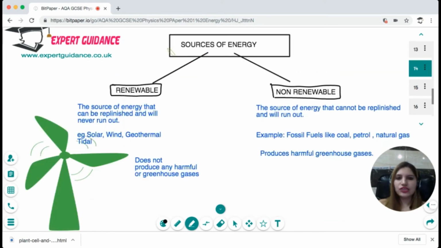Next, you should know what the different sources of energy are. It's renewable and non-renewable. Renewable sources are those energy sources that can be replenished and will never run out. For example, solar, wind, geothermal, and tidal.